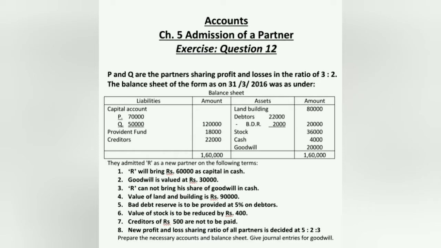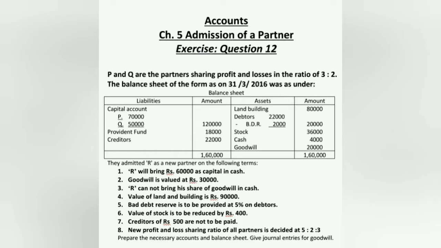Fourth adjustment is value of land and building is 90,000. Just make a tick mark on land and building. Fifth adjustment is bad debt reserve is to be provided at 5% on debtors. We have already been given bad debt reserve, that is 2,000. So just make a tick mark on debtors. Sixth adjustment, that is value of stock is to be reduced by 400. That means the value is going to be reduced by 400, which is going to be given effect in your revaluation account. Make a tick mark on stock.